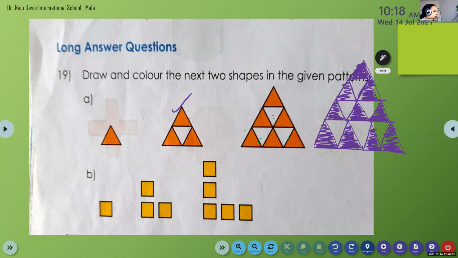So one more you have to do. Okay, one more. Here the big one you have to do. Again, one more. There is no space. Check below or try to draw a little smaller, okay?